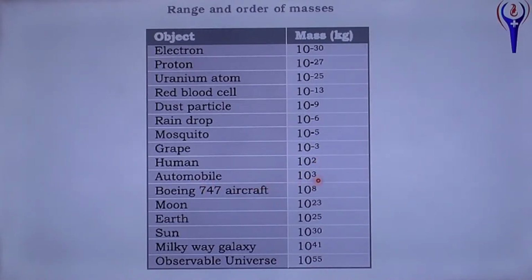Automobile 10 power 3, around 1000. Boeing 747 aircraft 10 power 8 kilogram. Moon 10 power 23. Earth 10 power 25; that is, 6 into 10 power 24 is the correct value. Sun 10 power 30, precisely 1.989 into 10 power 31 kilogram. Milky Way galaxy 10 power 41. Observable universe 10 power 55 kilogram.